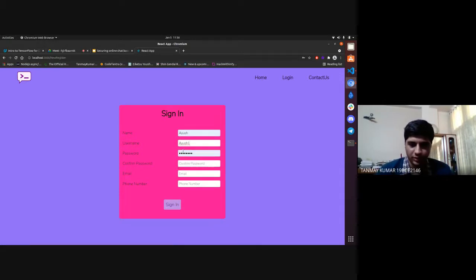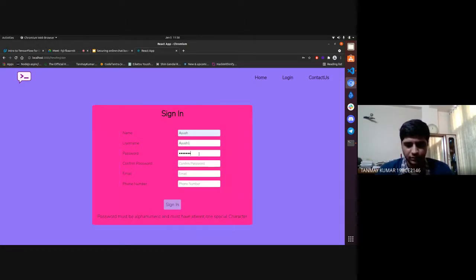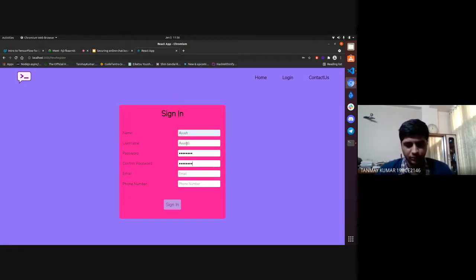Okay, so now I wrote the username, and now I'm writing the password. As you can see, the password and confirm password must be the same. Now when both are the same, it is not showing any error. For example, if I write a wrong password, it is still showing this error. In this way, here also we have mentioned the email part.